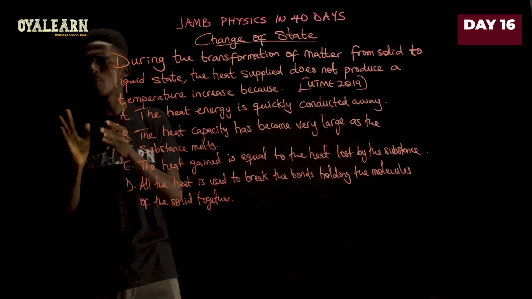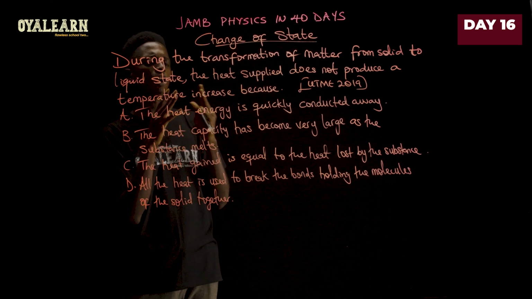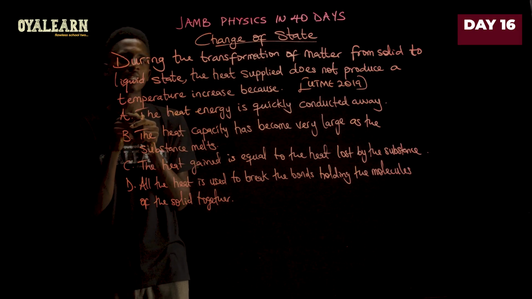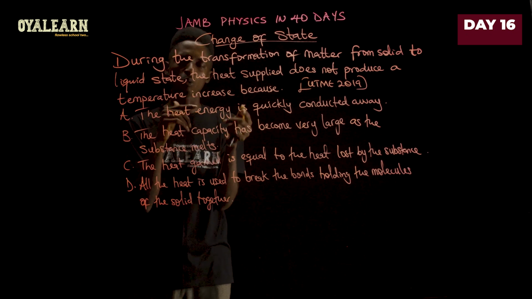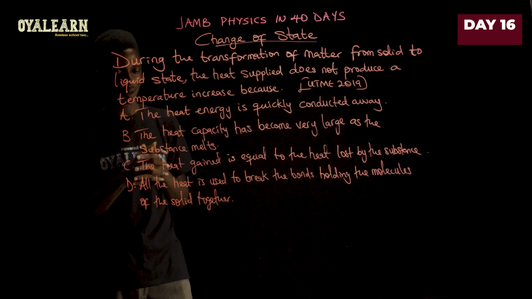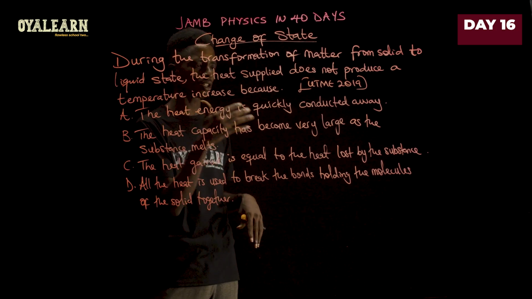So now that we know the difference between solid, liquid and gas, let's see which of these options explains what really happened that makes the solid, when it is being changed to liquid, not to gain any increase in its temperature. Now, the first one is saying the heat energy is quickly conducted away.